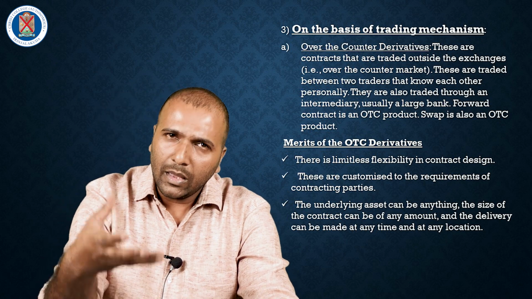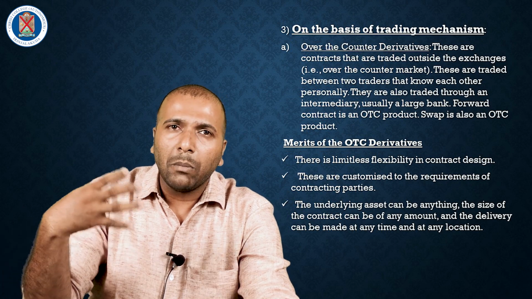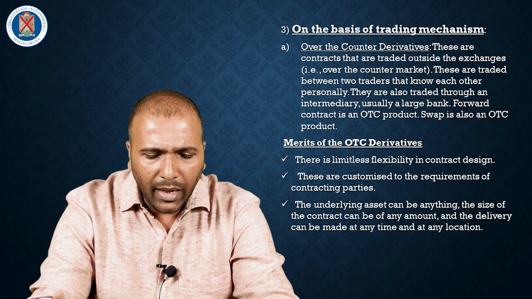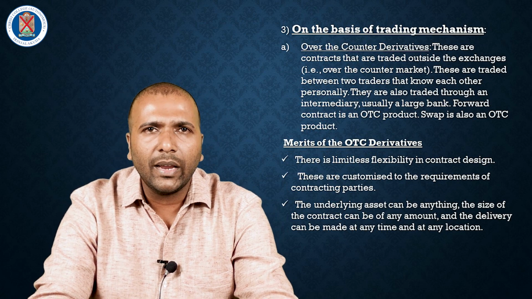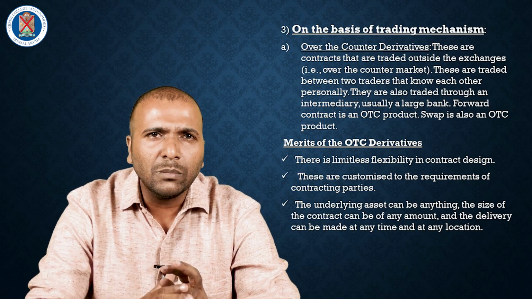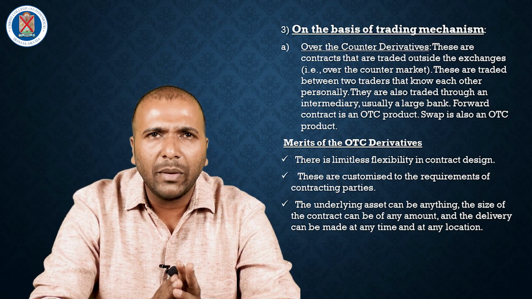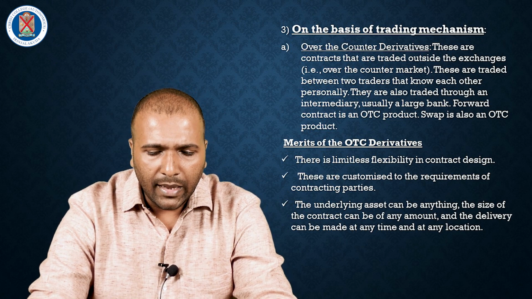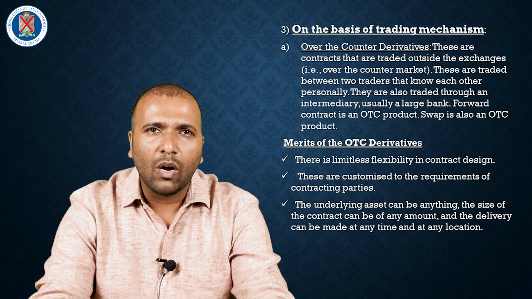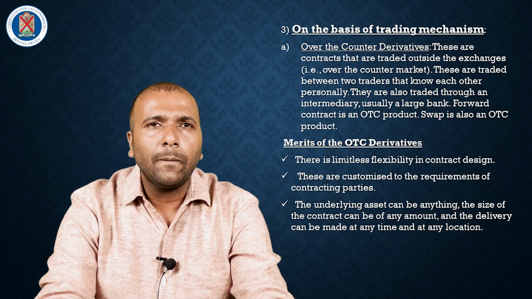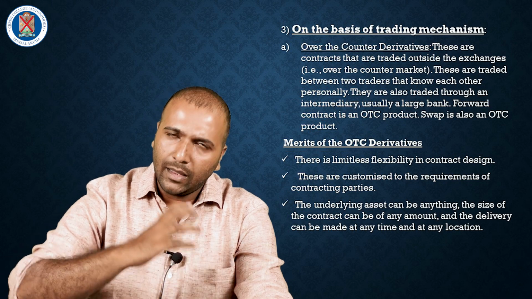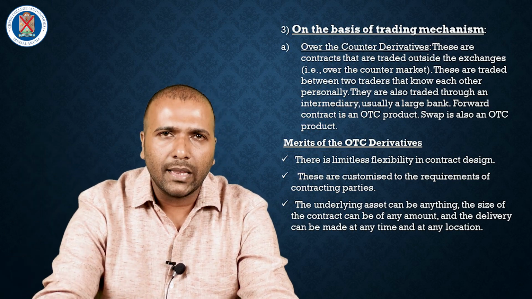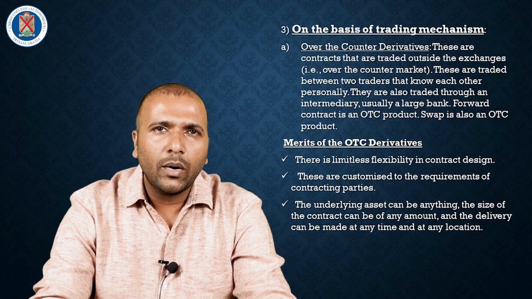OTC derivatives may be used by farmers and some multinational companies for the purpose of risk covering. The main merits of OTC derivatives are, first, the flexibility of contract design. The second is that it is a customized contract. And the third is the size and nature of the contract, which depend upon the contracting parties. These are the main merits of an OTC contract.